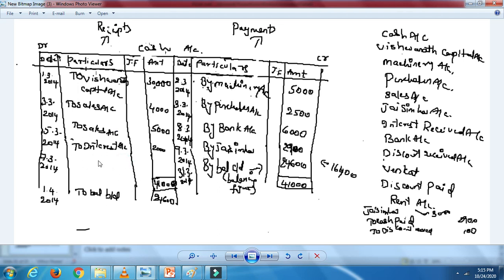So one another column will be prepared, discount paid, and another column will be prepared, discount received. So one extra column will be prepared with cash account, bank account, and discount account. That is how three columns will be prepared for this.